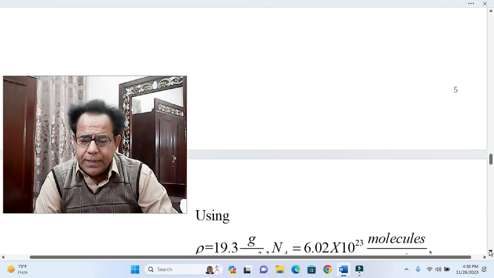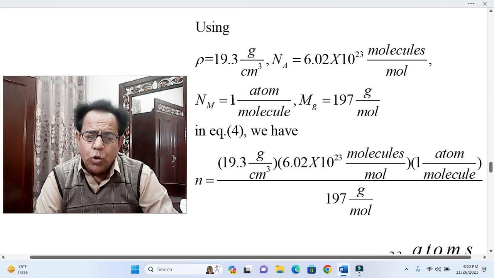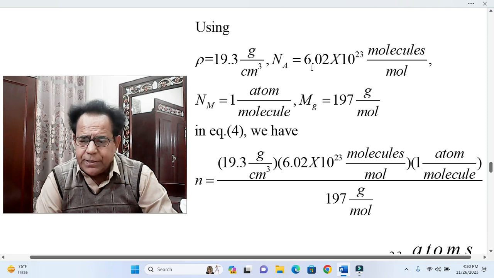Okay, dear students, now using rho is equal to 19.3 gram per centimeter cube, this value is given in the statement. N_A Avogadro's number, we know from the definition of Avogadro's number, is 6.02 into 10 to the power 23 molecules per mole, and N_M is 1 atom per molecule. In that equation we are using these values. M_g is equal to 197 gram per mole.